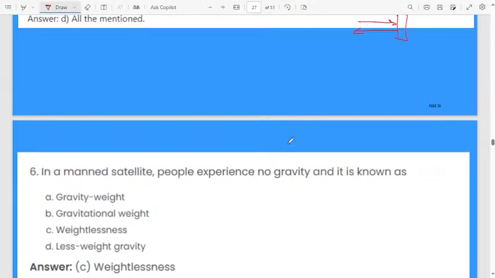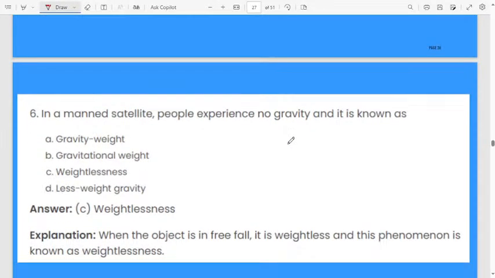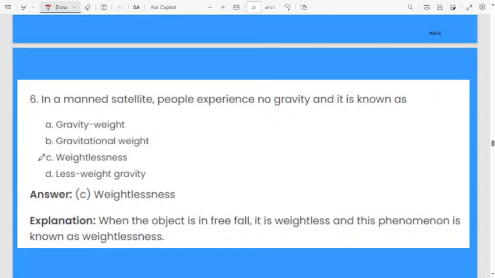Okay. Next, weightlessness. The correct answer is weightlessness. When we go out of the planet, or when we are in a satellite or rocket, you can consider that our body will not experience the earth's gravitational force.